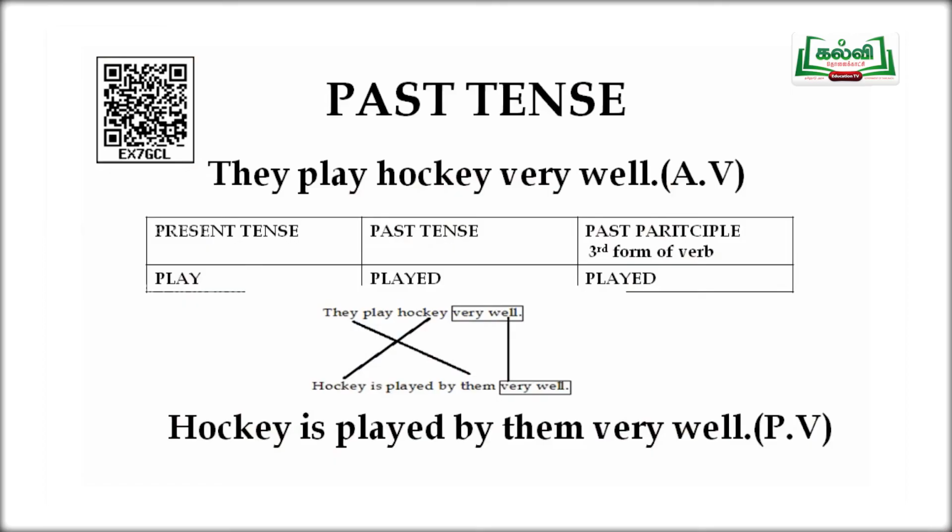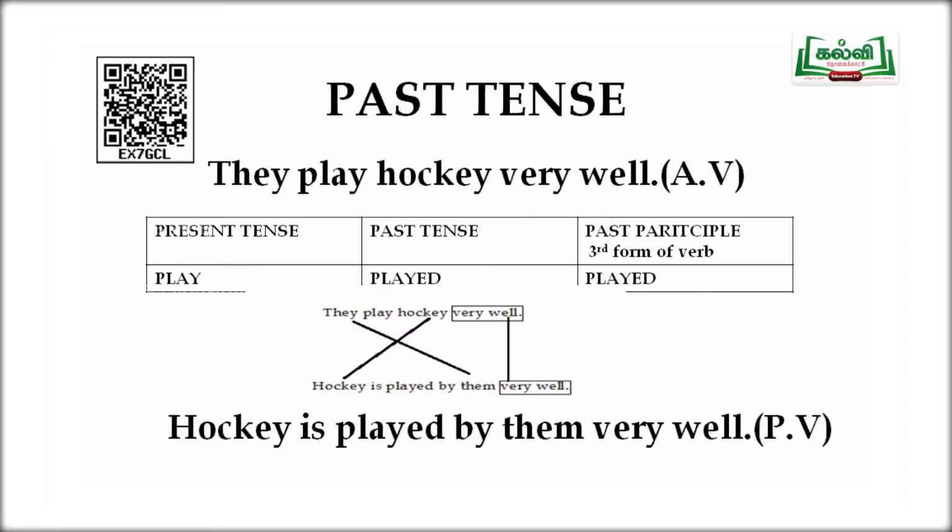Now going to the sentence. They play hockey very well. Yeah, a pronoun has come and now we are going to change it. In this sentence you have to see one more thing, very well is there. They is subject, play is verb, hockey is object and we have an adverbial, very well. But we need not bother about it. It will not change its position. It will be where it is. We'll see at the end.